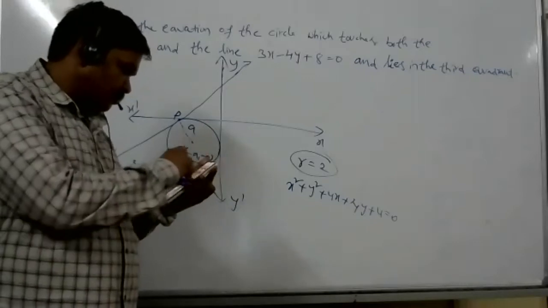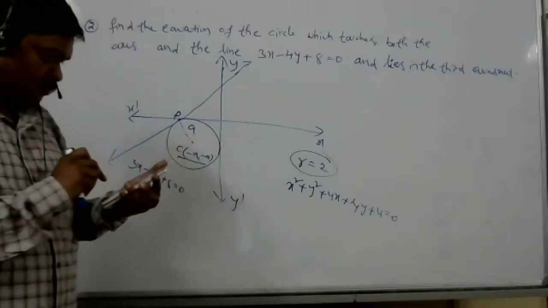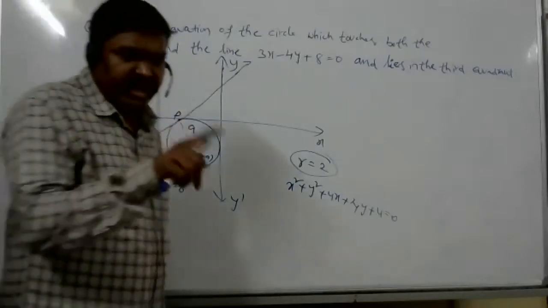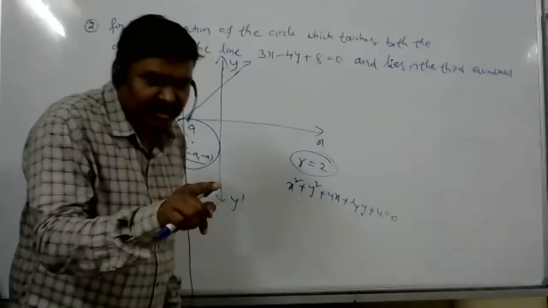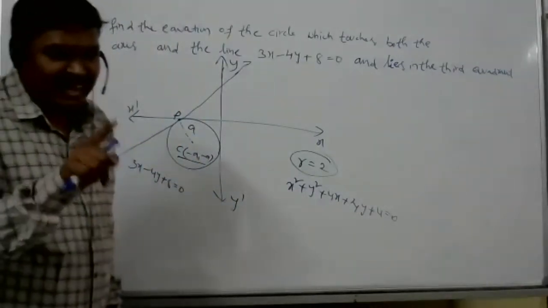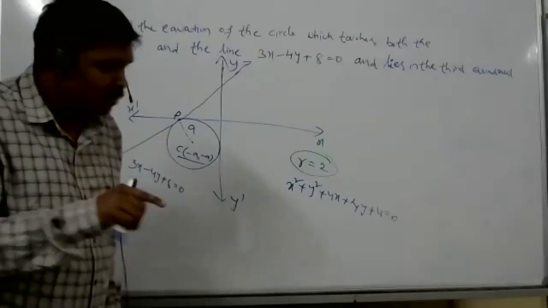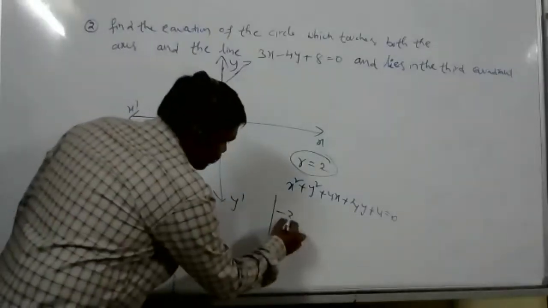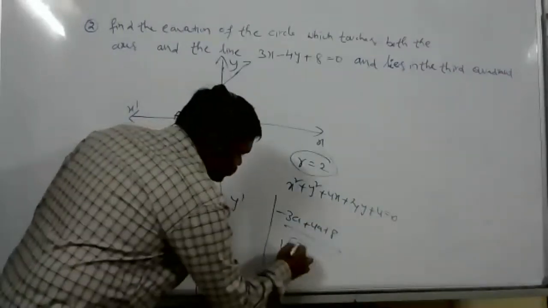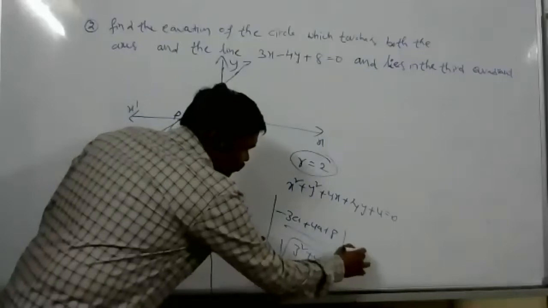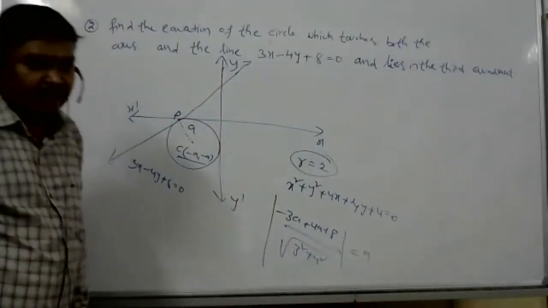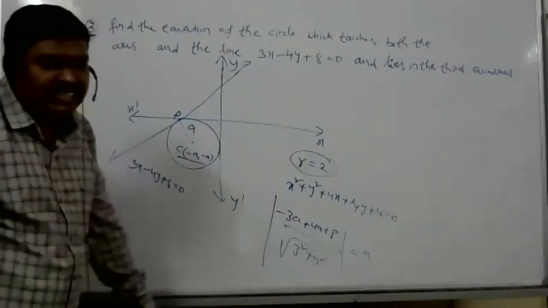Sir, could you just do it once? I'm getting the radius as 4. I don't know where I did it wrong. AX1 plus BY1 plus C: minus 3A plus 4A plus 8 upon under root 3 square plus 4 square is equal to A. Oh, okay, it's plus 4. What is A value? A is equal to 2.